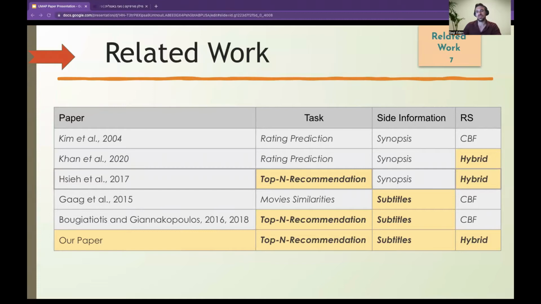Related work. This table summarizes the fact that we are the first to integrate subtitles for a hybrid recommendation system which solves the top recommendation task.